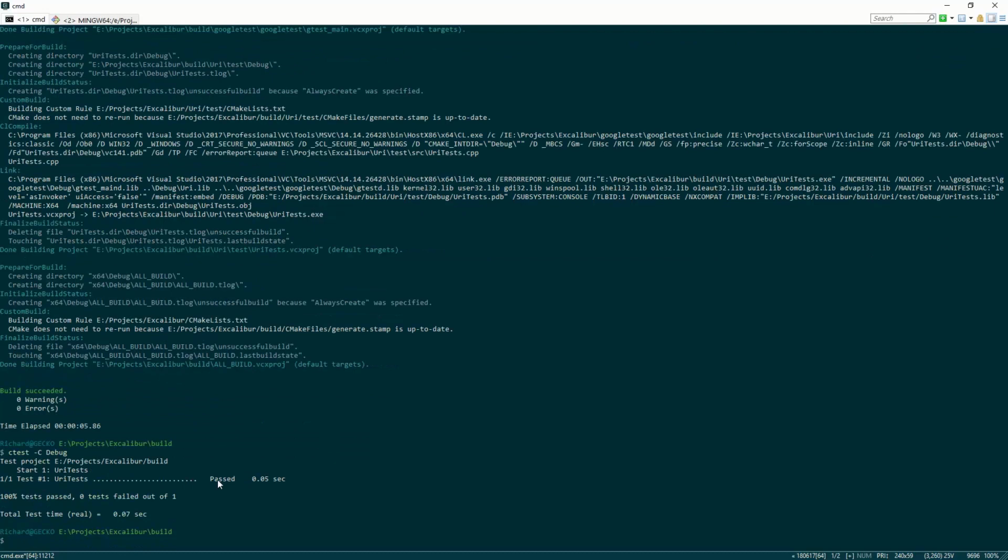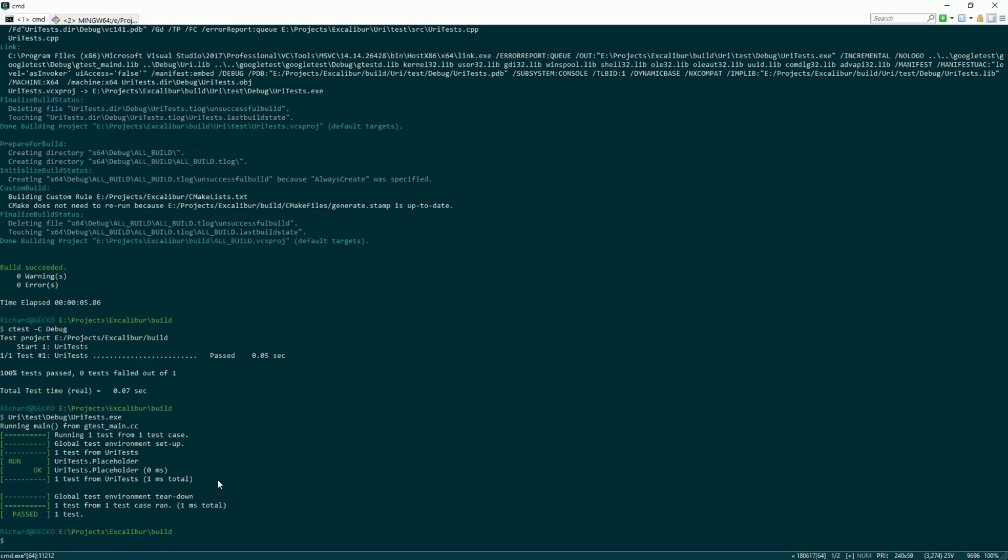And that's just a very binary, like pass or fail. If we wanted to see individual test fixtures and tests inside of the unit test runner, we have to run it directly. So to do that, you run URI/test/Debug/URI test. Here we get the output from Google Test. And right now I only have one test called placeholder, but if we had more tests, it would show run and then result for each one, and how much time it took for each one. That's how we build and test on the command line.